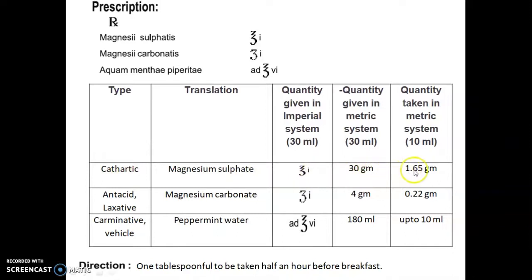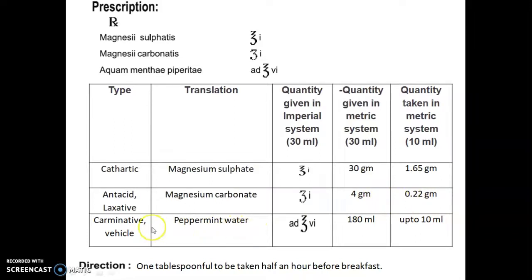And the quantity taken in the metric system is calculated by multiplying the quantity given by the factor. So 30 into 0.055 we get 1.65 grams. Second, magnesium carbonate. Its use is antacid and laxative. In the imperial system the quantity given for this is drachm I, that is 1 drachm is equal to 4, so 4 into 1 we get 4 gram. For the taken quantity we multiply this 4 gram by the factor 0.055, so we get 0.22 gram.